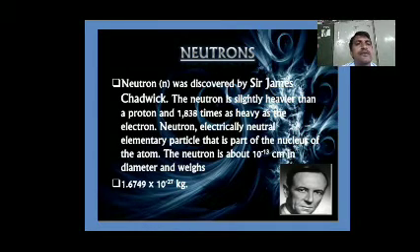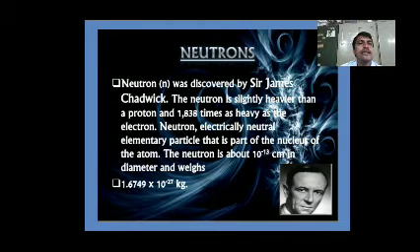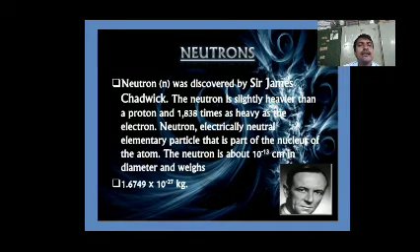Now, neutrons. Neutrons were discovered by James Chadwick. The neutron is slightly heavier than a proton and 1838 times heavier than the electron. Neutron is electrically neutral, an elementary particle that is part of the nucleus of an atom.